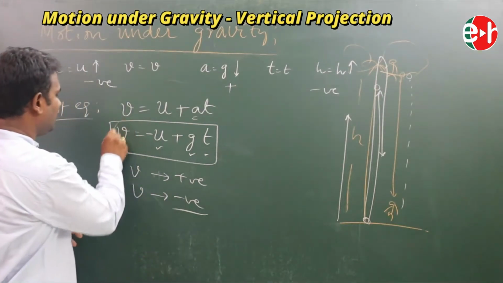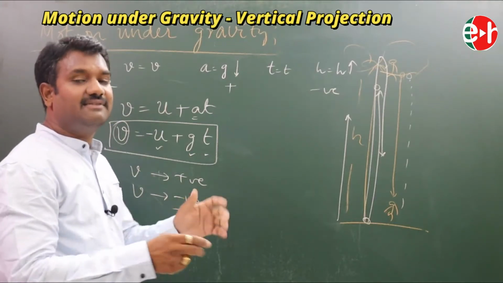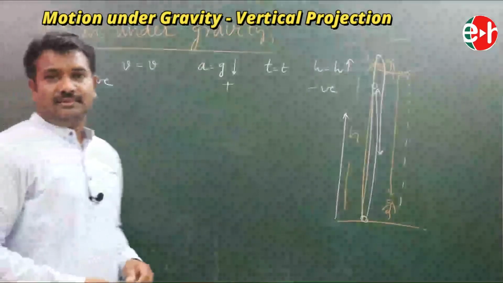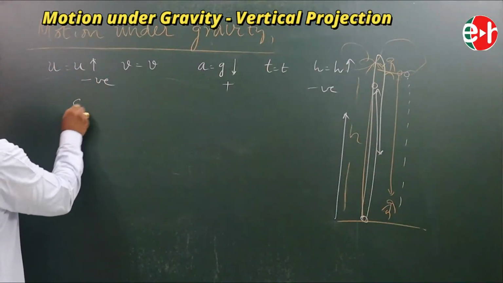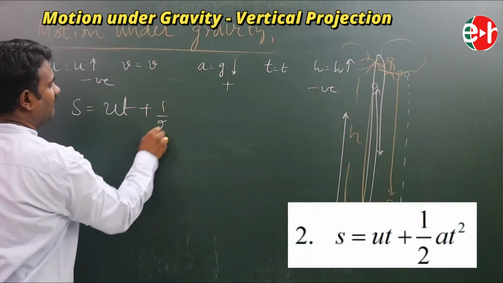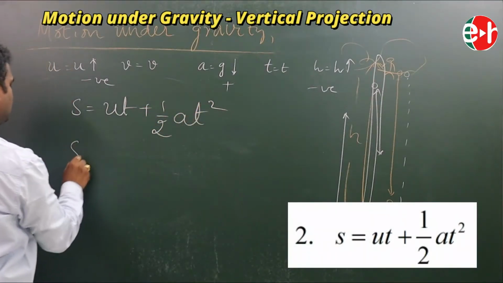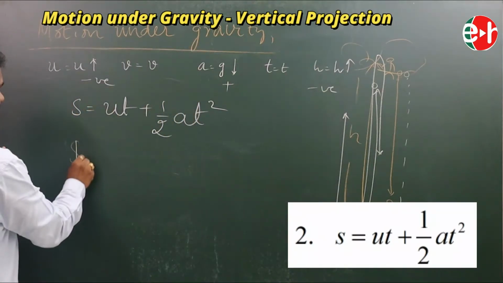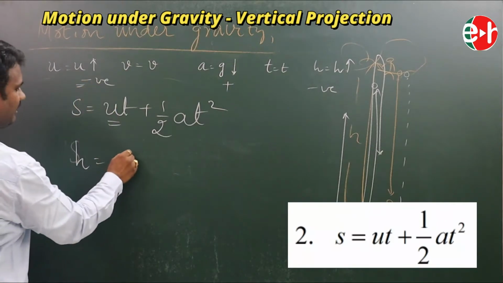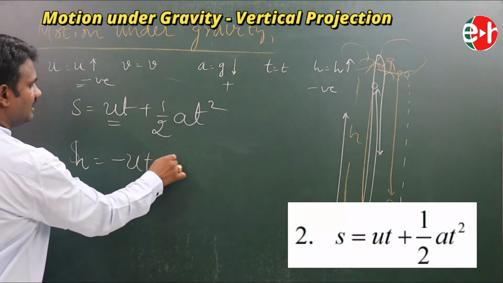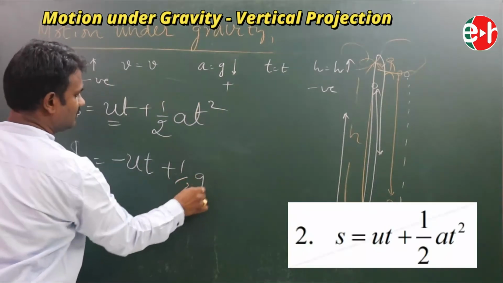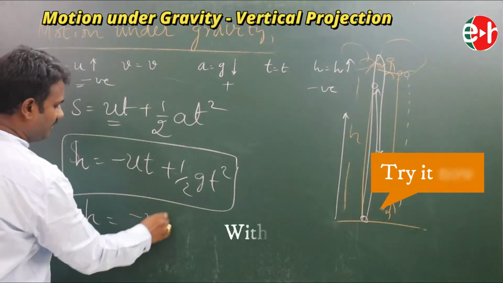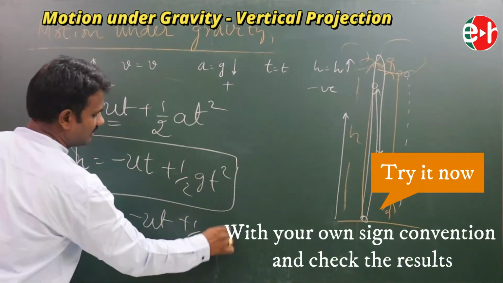By using this we can find the velocity of the object after a certain time. Now let us see our second equation. Our second equation is S is equal to ut plus half at square. S means displacement. H is equal to U is negative, minus U into T, plus half into A, which is g, positive, T square. So H is equal to minus UT plus half gT square.